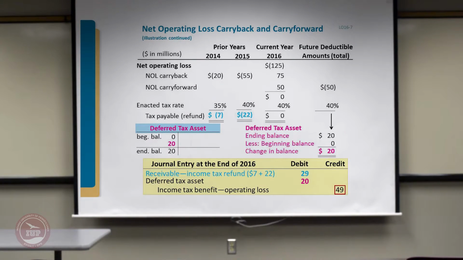So as far as $29 million is concerned, you will get a receivable on that. On the remaining $50 million, at 40%, you will create a deferred tax asset of $20 million. So this loss of $50 million will be utilized when you have got future income. So your deferred tax asset balance will be $20 million.